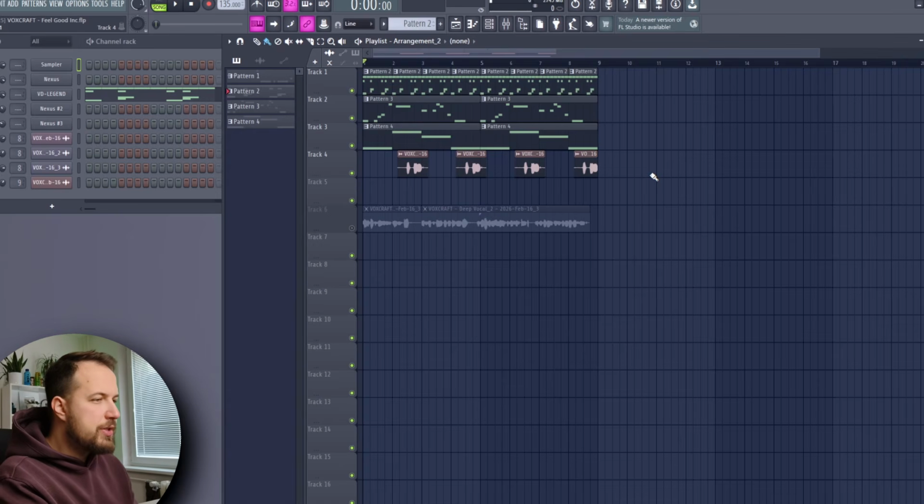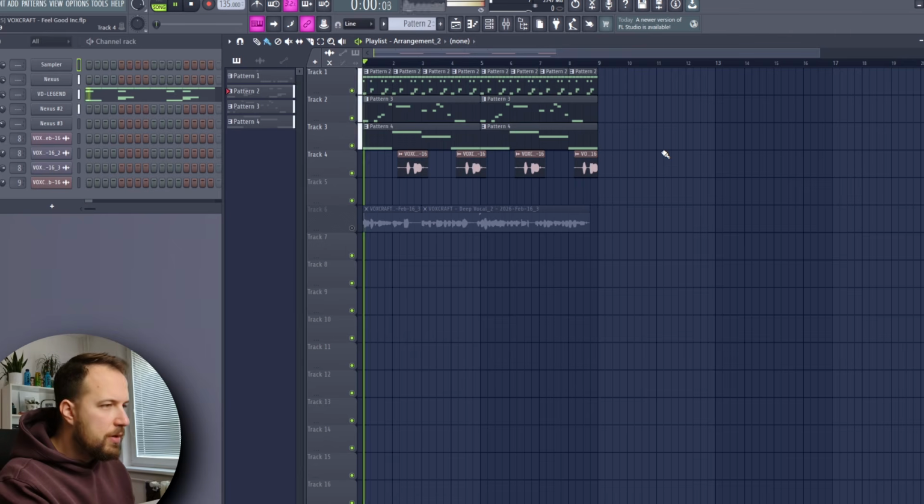Here's my first example, the Megaphone Effect used by Gorillaz. So you probably recognize this song.